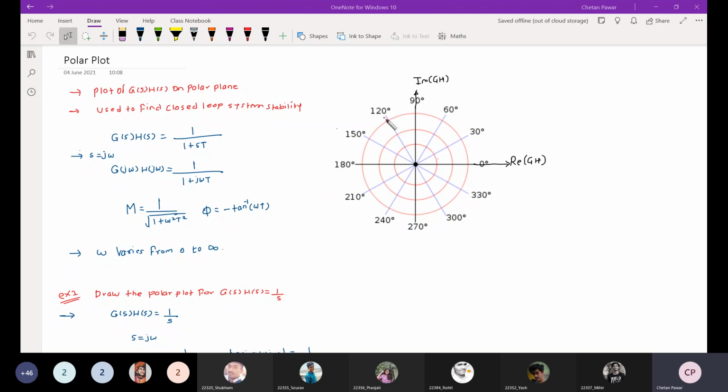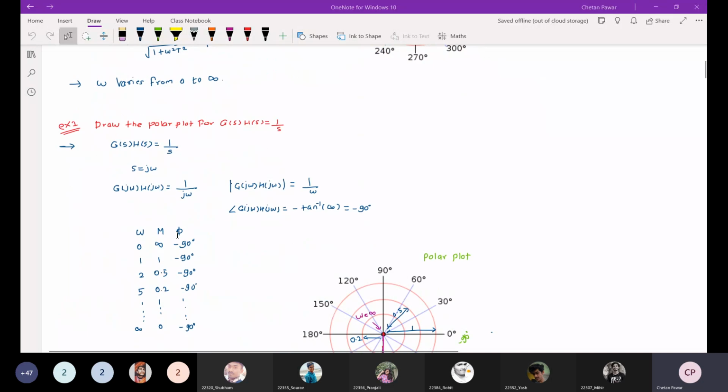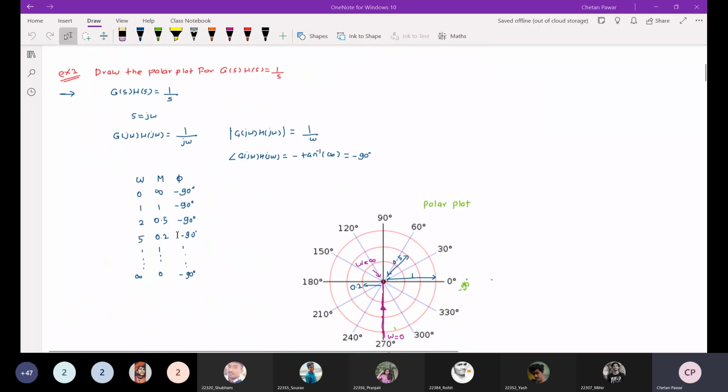This is the basic idea behind the polar plot: we vary the frequency from 0 to infinity, calculate the magnitude and phase, and observe the effect on the polar plane. Let us see one example first, so you will get an idea how to draw the polar plot step by step.